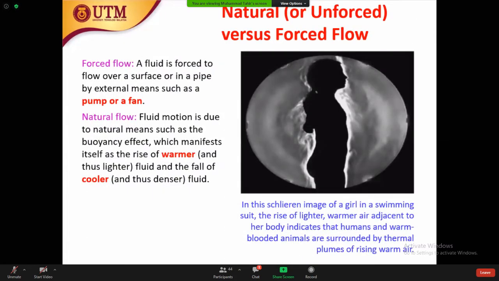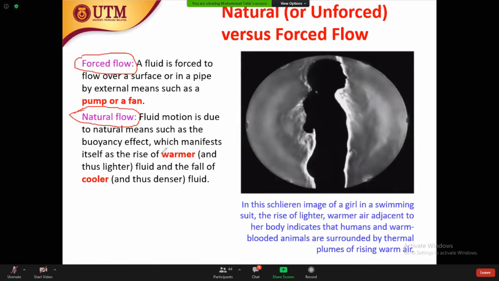Okay. Another question: forced flow and natural flow. What is the difference between forced and natural? And which one is normally used in industry as a chemical engineer? Forced flow. Why do we want forced flow mostly? So we can control the velocity. We can control the flow of the fluid.